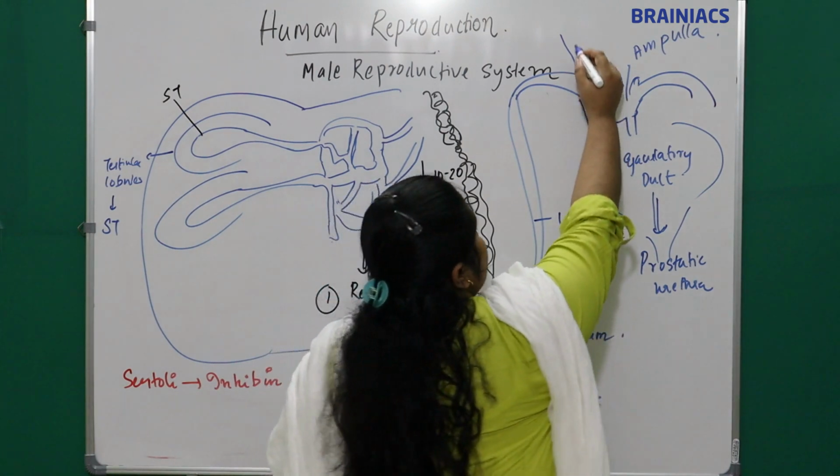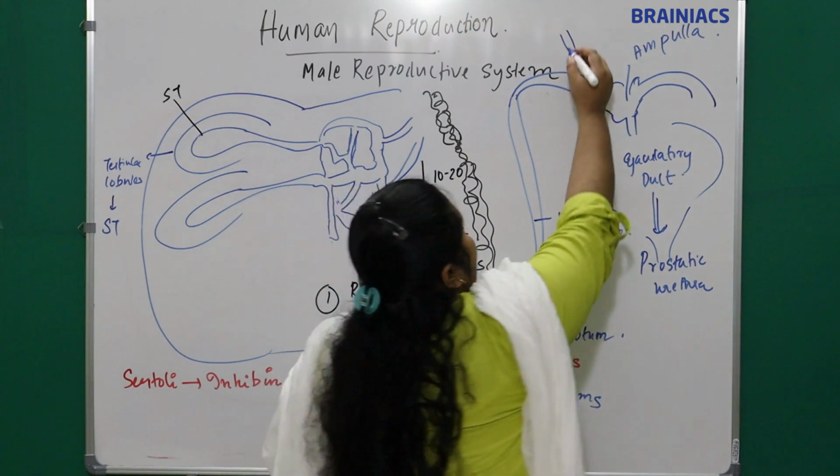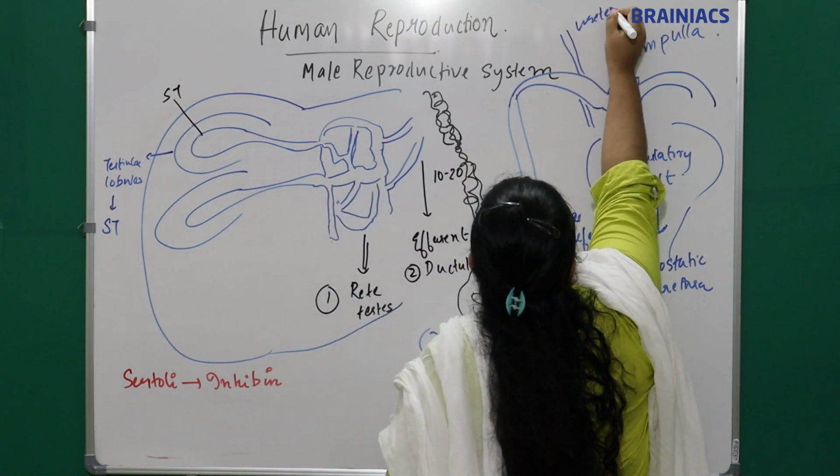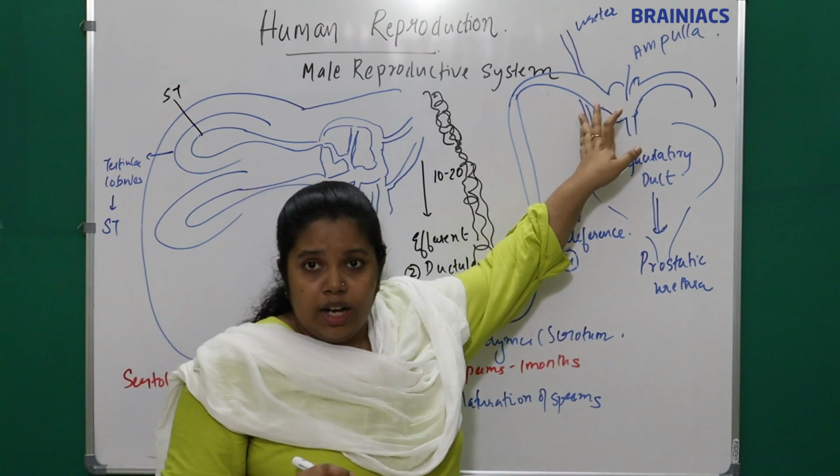So this is the structure where the vas deferens coils around. It is the ureter, right? So the vas deferens coils around the ureter, okay?